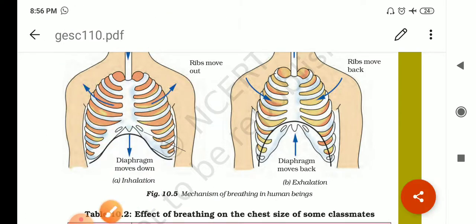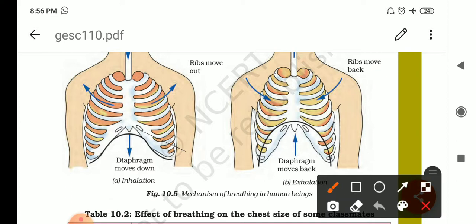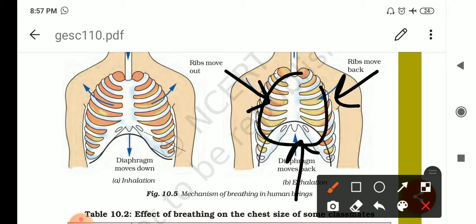Now see the next process. Now exhalation, same opposite process. What? In this process what will happen, this diaphragm will move back into the original position. Okay? It will go upward, to the inside, and ribs will move downward. Sorry, now see it again. Diaphragm will move inside, ribs will again come back to its original position, inside space will decrease.